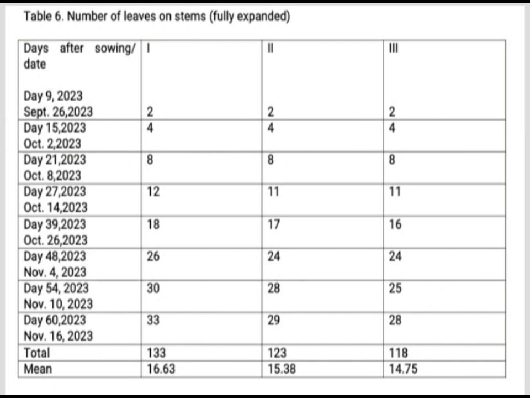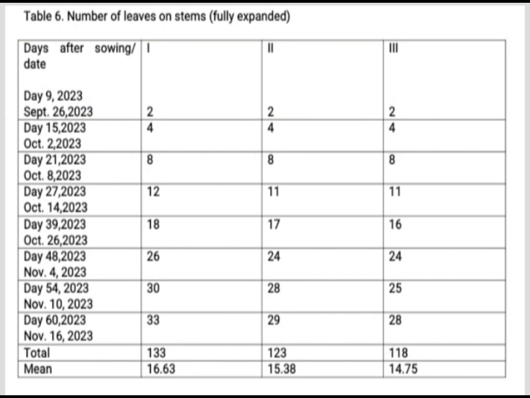Replication 1 is 133 divided by 8, equals 16.63. Replication 2, 123 divided by 8 equals 15.38. Replication 3, 118 divided by 8 is 14.75.